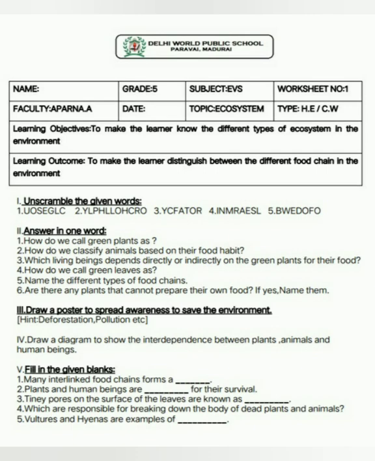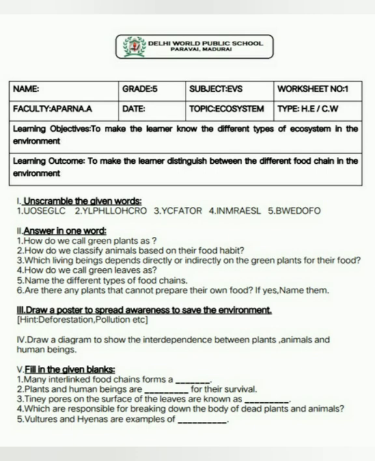Obviously, consumers. How do we call green leaves? We call green leaves the food factory of the plant as they prepare food for the plants. Name the different types of food chain. Aquatic food chain, forest food chain and grassland food chain. Forest and grassland, it's obviously the same thing, no problem.